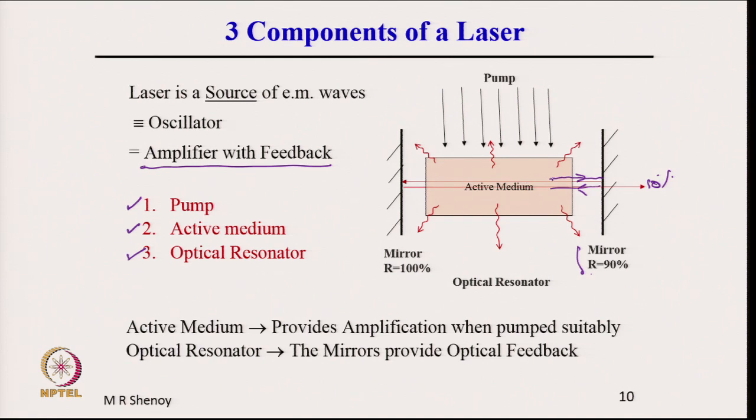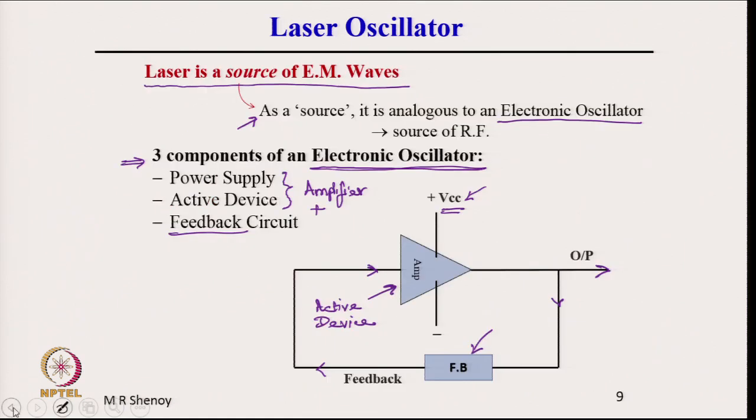Out of the 100% which is incident, 10% goes out and 90% gets reflected back. That is, a part of the output from the amplifier is reflected back, exactly analogous to this. A part of the output is fed back to the input.